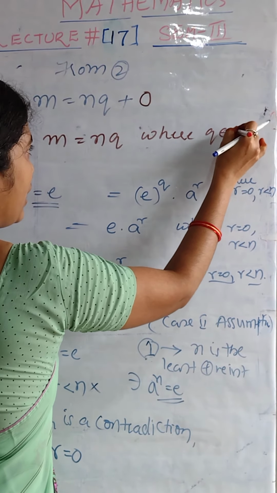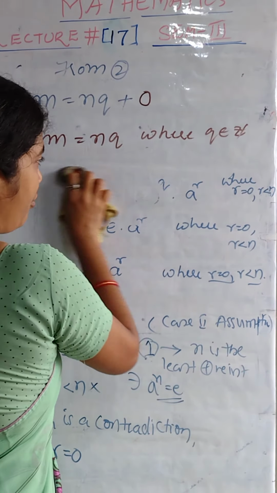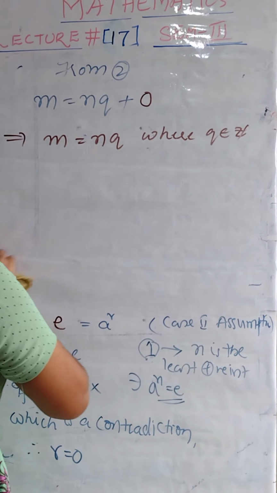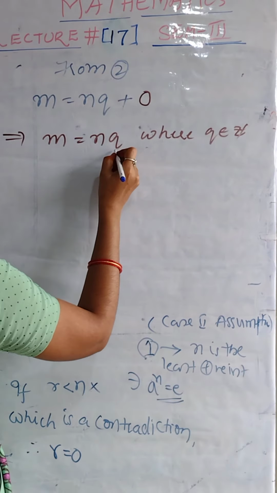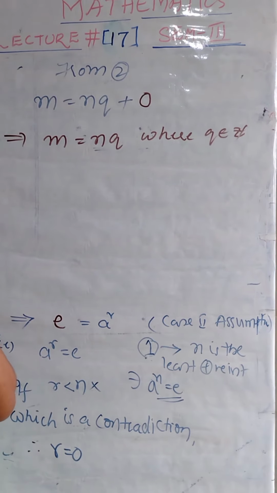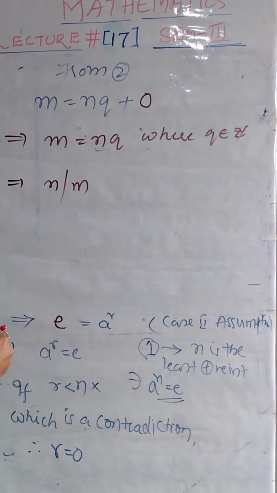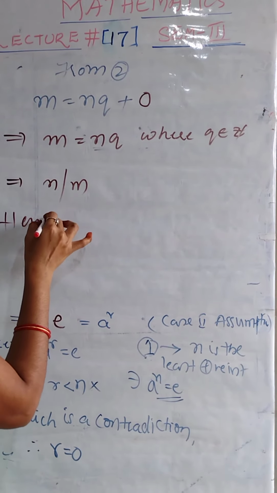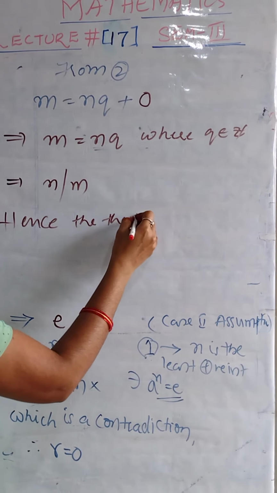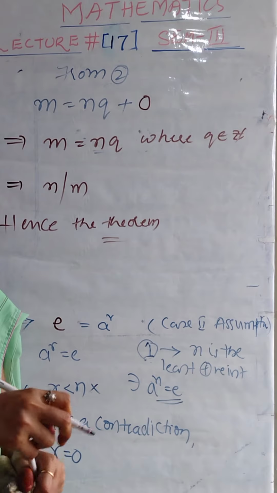It is nothing but an integer. Now observe that m is an integer multiple of n. q is an integer, so m is an integer multiple of n. This holds only when n is a factor of m. Here we wanted to prove that n divides m, hence the theorem. Theorem completed. This is a very important theorem for your exam. Thank you.